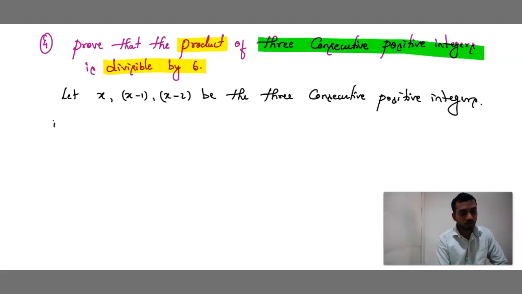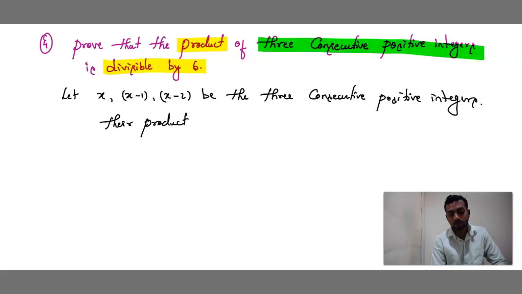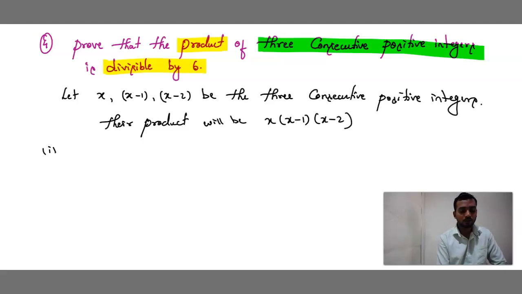So what I will do now, what is their product? The product of 3 consecutive positive integers will be x into x minus 1 into x minus 2. Option 1.